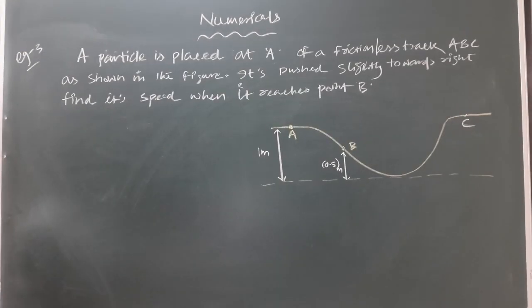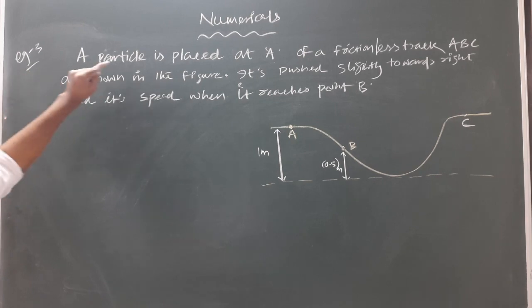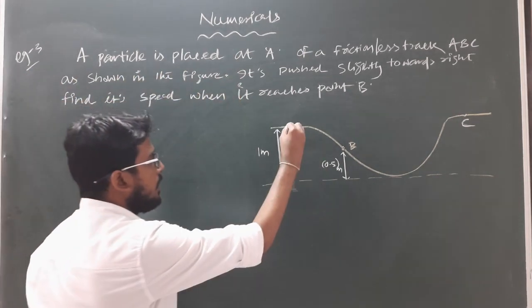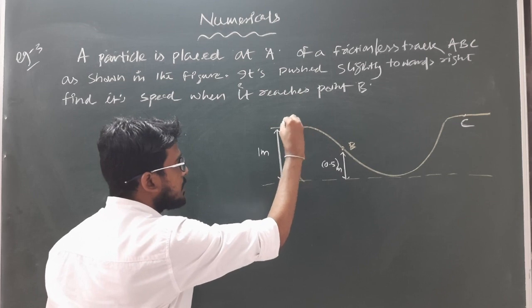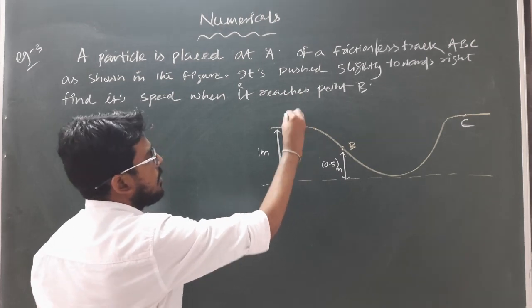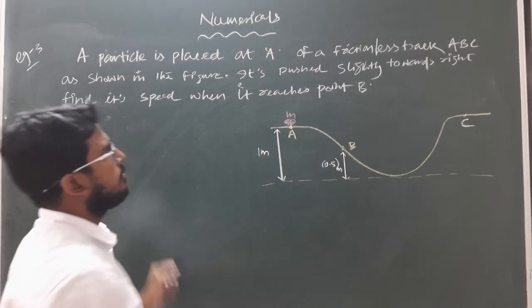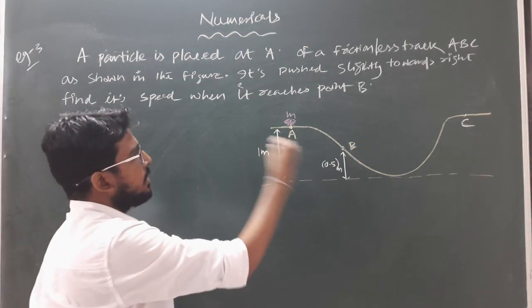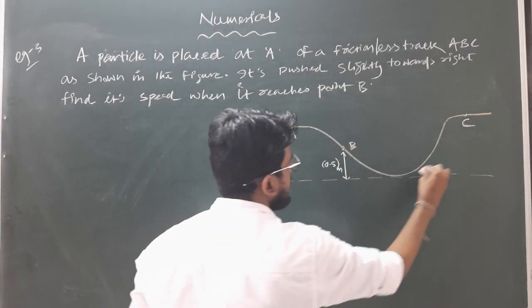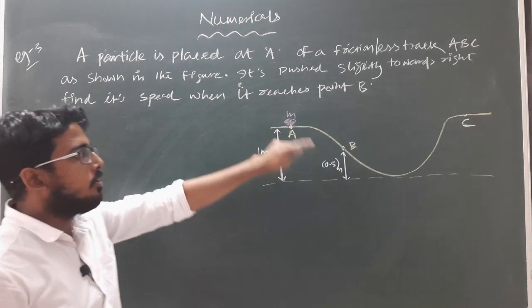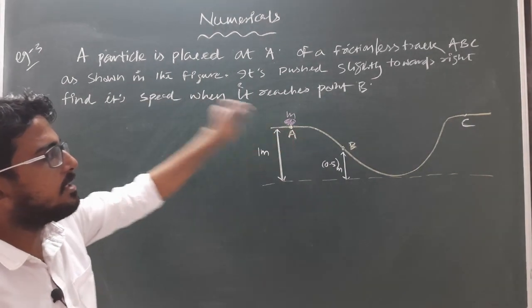Okay. So according to question number 3, a particle is placed at A. So A is a point where a particle is placed. Clear? Let mass of the particle be m. Of a frictionless track. So this complete track is frictionless. There is no friction at each and every point.